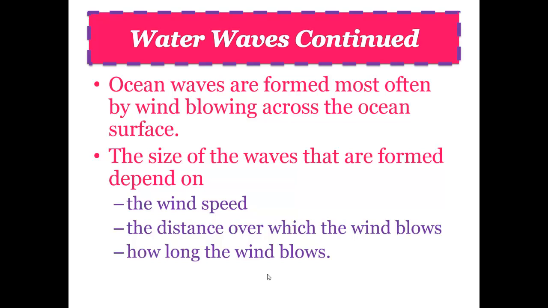Waves, of course, occur because the wind blows across the ocean. The size of the waves depends on the wind speed, the distance over which the wind blows, and how long the wind blows for. So you can tell how big waves are going to be or how high winds are going to be by studying wind speed and how long the wind has been blowing. Surfers study a lot of this stuff. They watch the weather and different things to determine how good the surf is going to be that day.